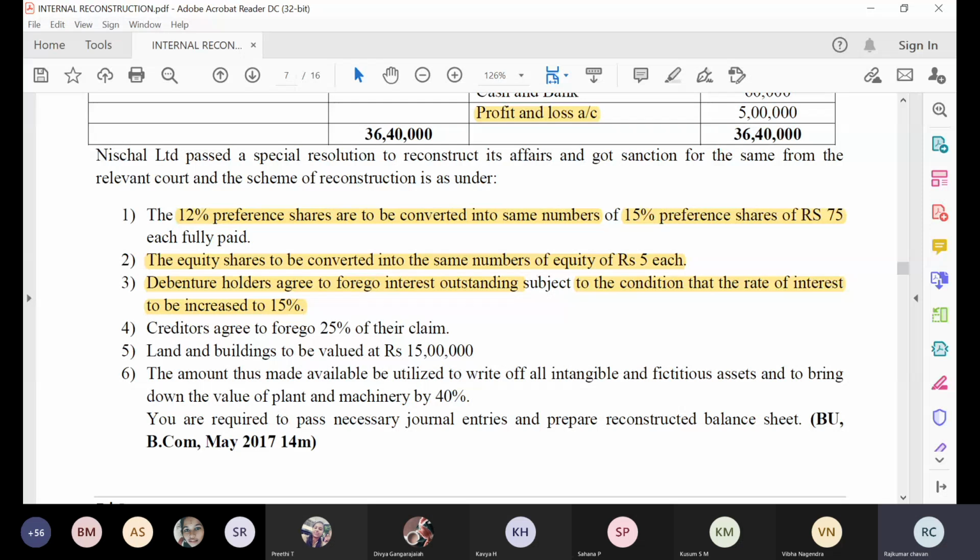Tell me, everyone understood this third adjustment? Yes, sir. Okay, fine. How many people understood?